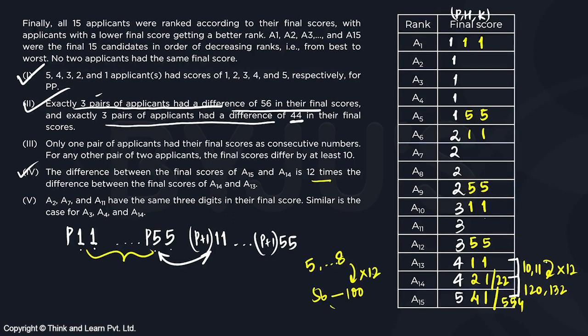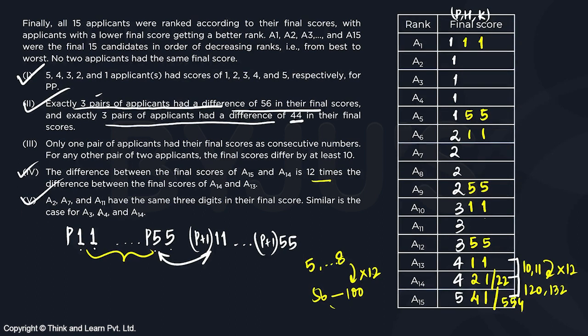If I take it to be 423, the change will be that of 12. 12 into 12 is 144. And 144 will take us more than 555. That means these are the only two possibilities where A14 can take 421 and 422, so that the gap is 10 or 11. And A15 will accordingly take 541 or 554, so that the gap is 120 and 132, which is 12 times. Okay, so the fourth one is done. Fifth now.